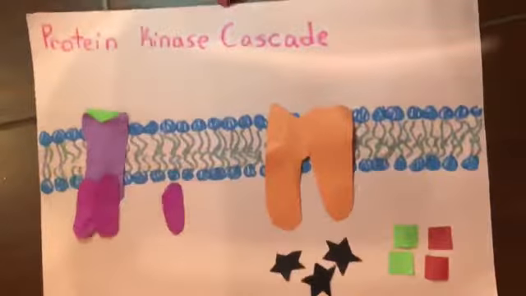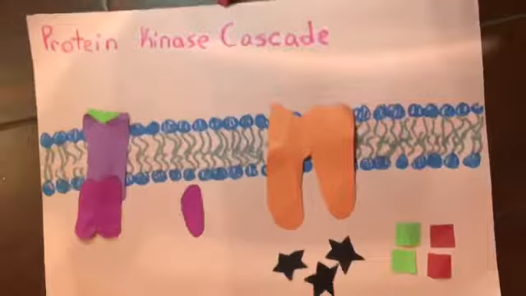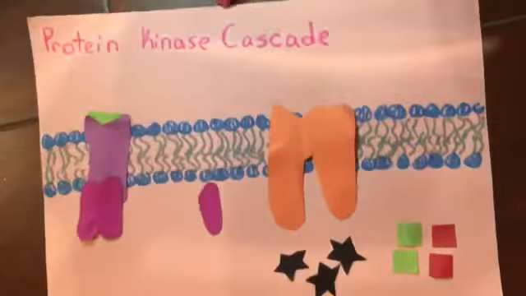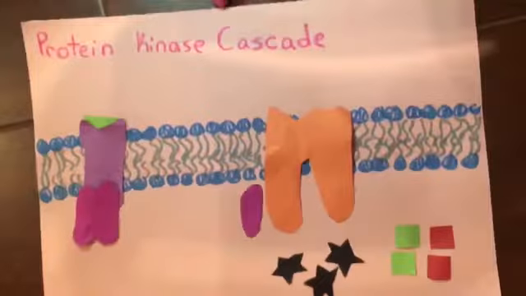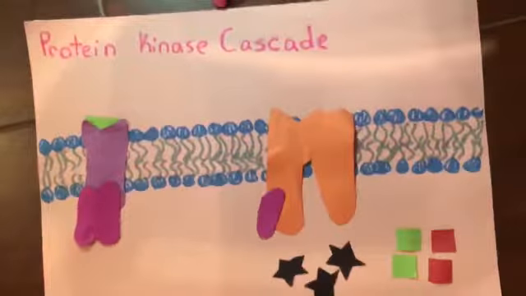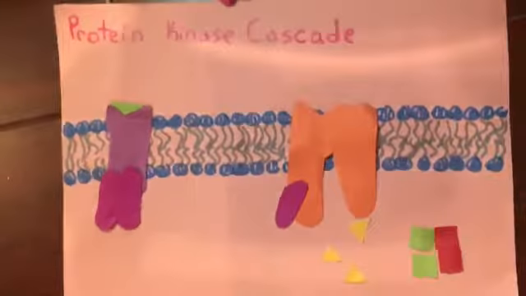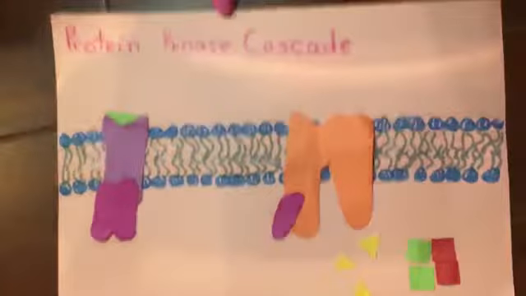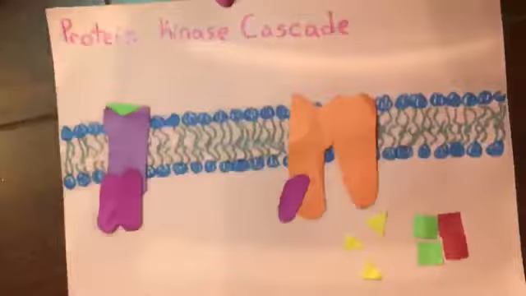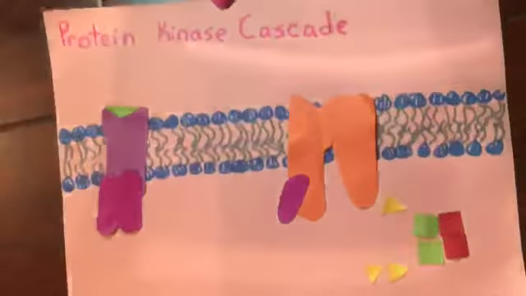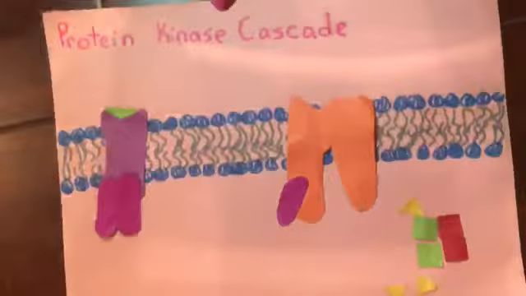Finally is the response, where the transduced signal causes a specific cellular effect. In our model, the release of an alpha subunit causes the protein adenylyl cyclase to move down the membrane. Before this happens, adenylyl cyclase is inactive. Once activated, it attaches to an inactive enzyme, causing it to activate. It then converts ATP into cyclic AMP. Cyclic AMP then acts as a messenger to spread throughout the cell.